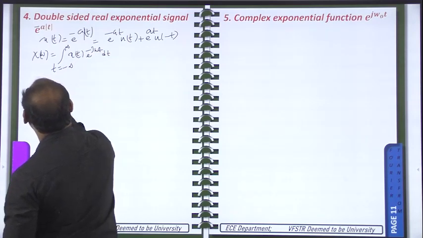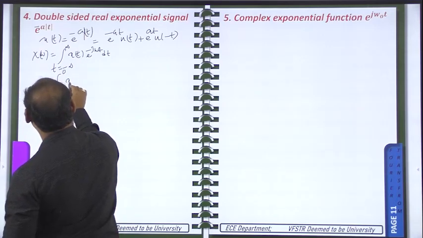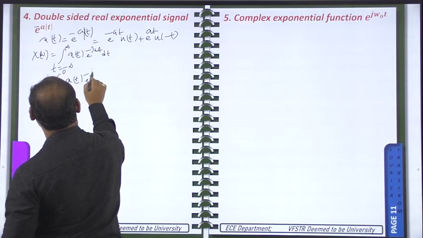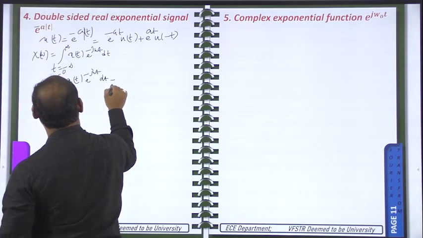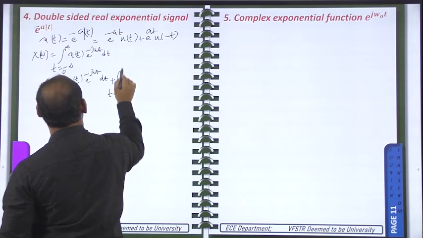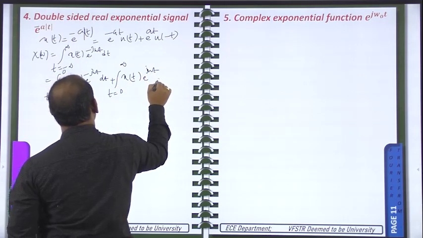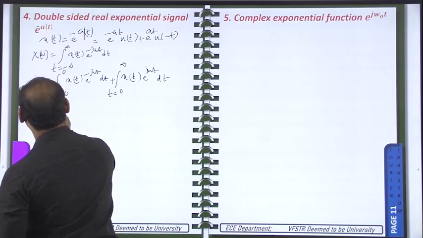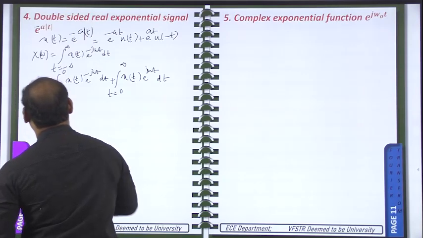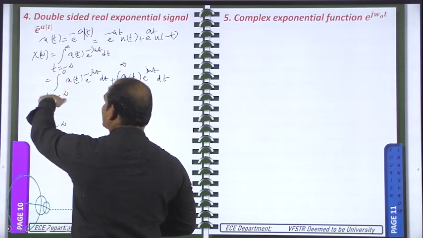This one can be written like this: integral t changing from minus infinity to 0 of x of t e power minus j omega t dt, plus integral t changing from 0 to infinity of x of t e power minus j omega t dt. So it is equal to the integral t changing from minus infinity to 0. This is on the left side.